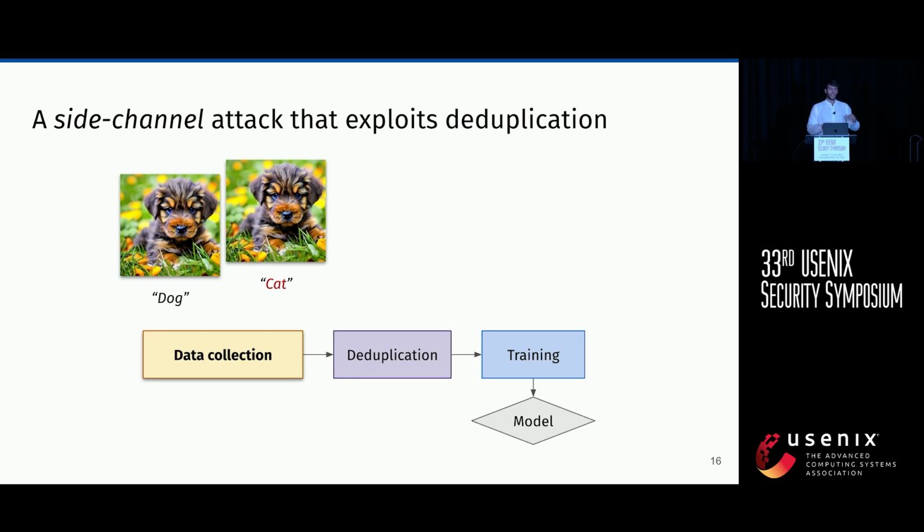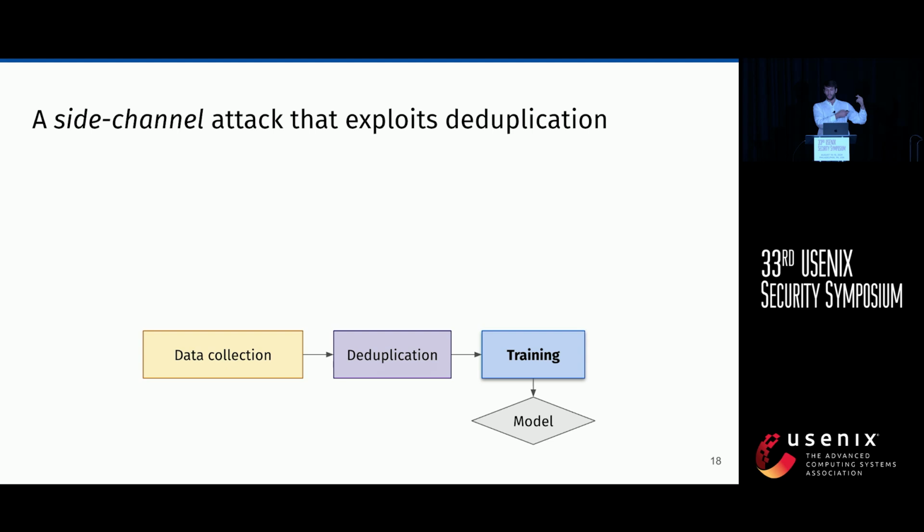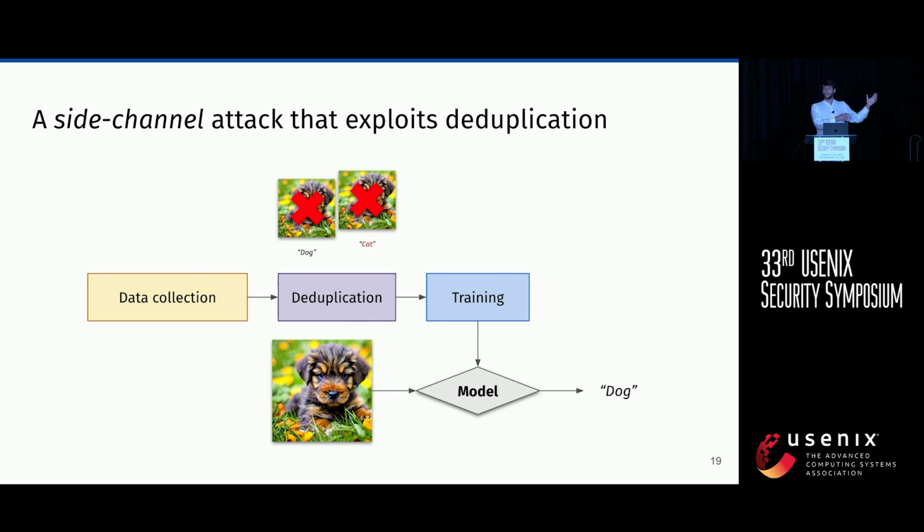What happens is that if our target sample was collected together with our sample, then these samples are not going to survive the deduplication. This is a case where the deduplication deletes all the data. We also consider the case where the deduplication acts in different ways, for instance, by keeping one random piece of data. And so the samples get deleted, and at training time, the model is not going to see them. So what's going to happen at inference time is that the model is very likely to correctly classify the image as a dog, because it's a cute puppy, it's very in distribution, so there is no reason why a good model should classify this image differently, or at least with good confidence.